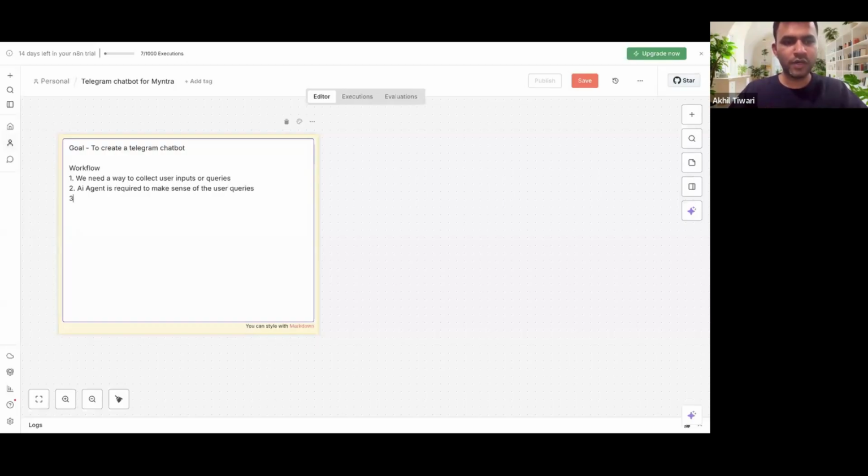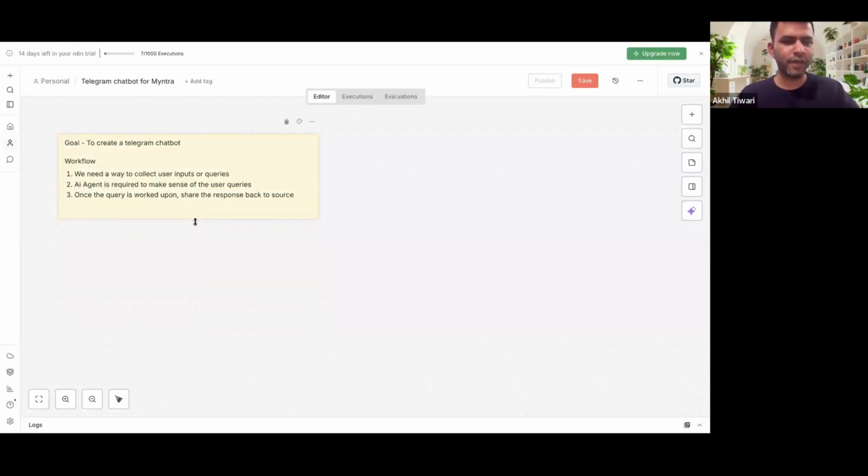And the third is, once the query is worked upon, share the response back to the source, right? This is the high level workflow that we definitely need. And this is something we can keep in mind, right? Whenever we are confused on what node we are and how to go about it, right?